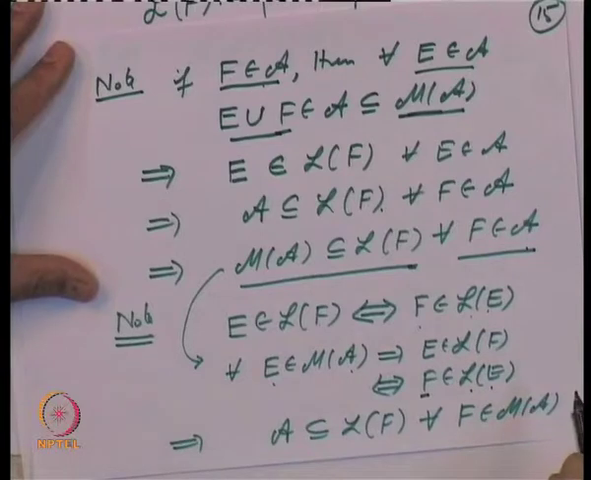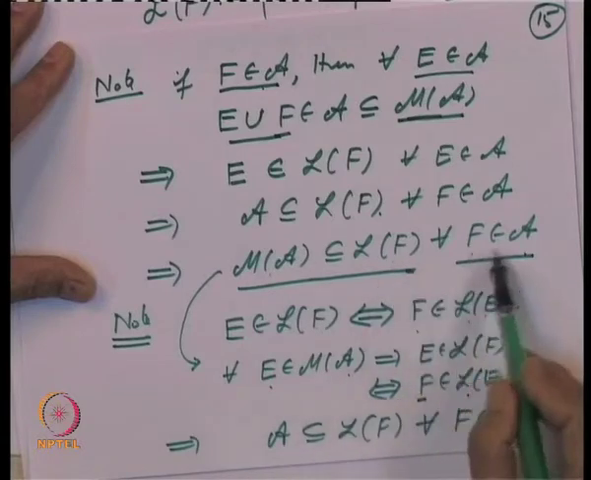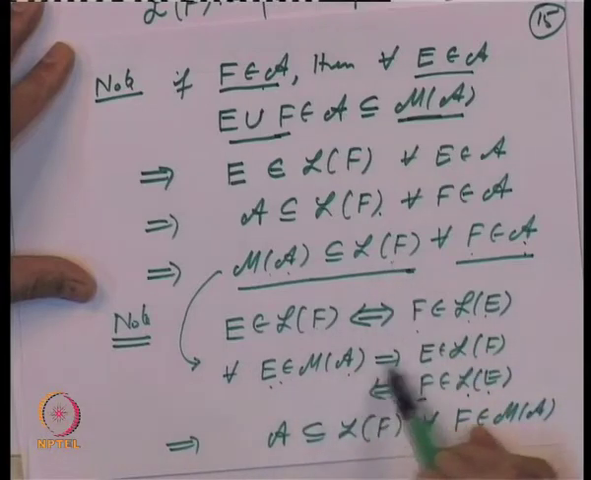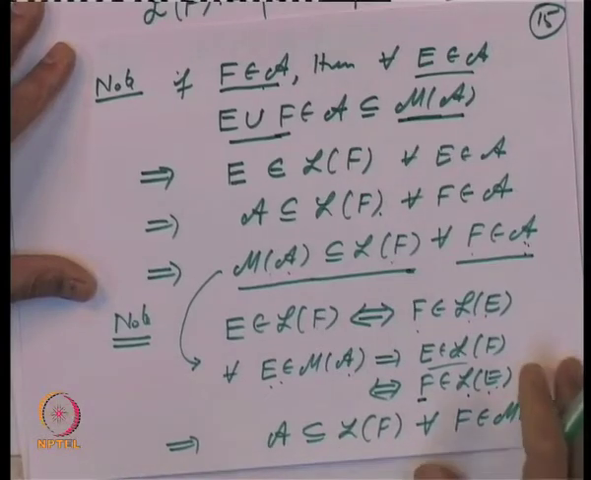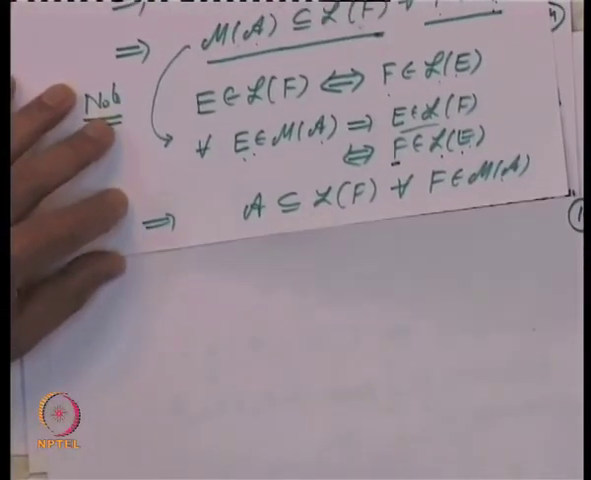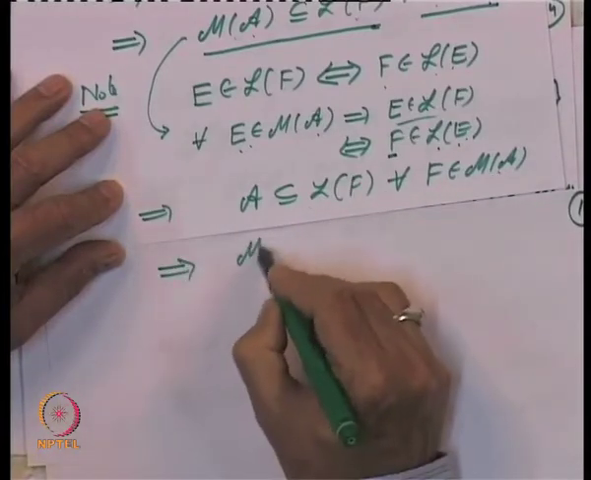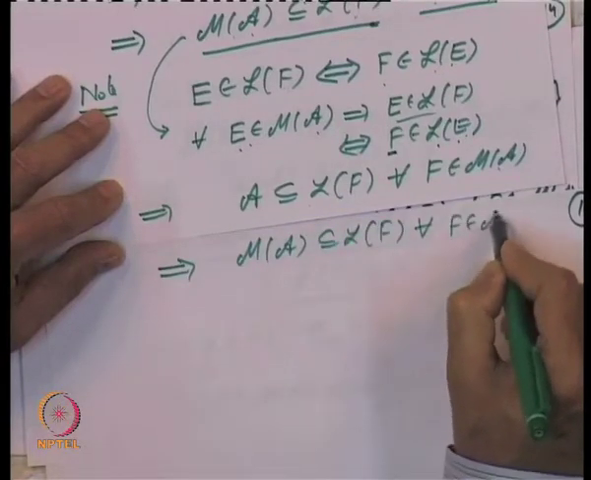So, see how nicely we have turned the tables. Earlier we had M of A is inside L of f for every f in A. So, that means every element E here is an element of L of f, but E belongs to L of f means f belongs to L of E. Now, f is in A, that means A is in L of E for every E belonging to M of A, and that implies that M of A is inside L of E for every E belonging to M of A.